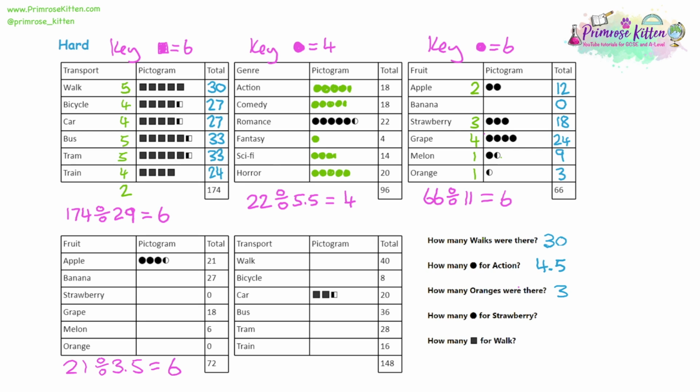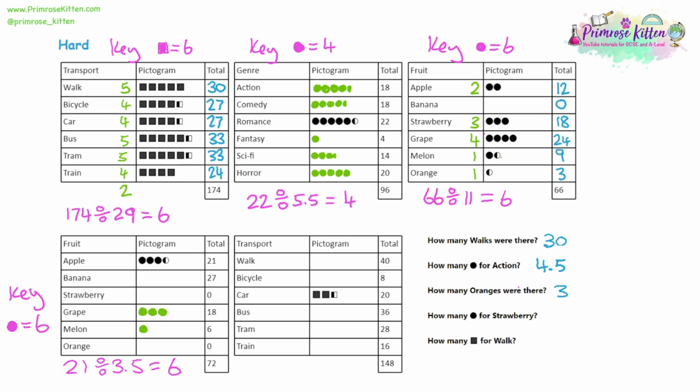So now we can write our key. I've written a space at the top, so I'll write it at the side. In our key, 1 circle is equal to 6. We could look at the easy ones first. For example, melon is just 6, so that'll be 1 circle. Grape is 18, that's in the 6 times table, that's 3 sixes. And then for the hard one, banana's 27.